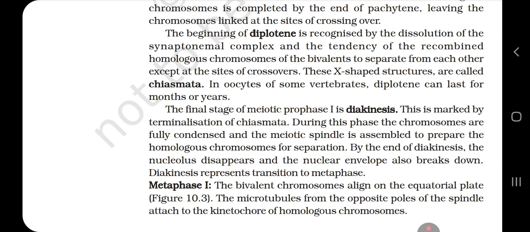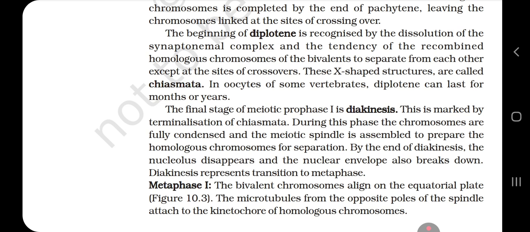The final stage of meiotic prophase 1 is diakinesis. This is marked by the terminalization of chiasmata. During this phase the chromosomes are fully condensed and the meiotic spindle is assembled to prepare the homologous chromosomes for separation. By the end of diakinesis, the nucleolus disappears and the nuclear envelope also breaks down. Diakinesis represents the transition to metaphase.